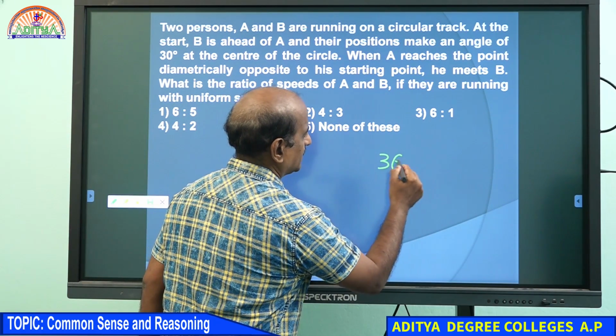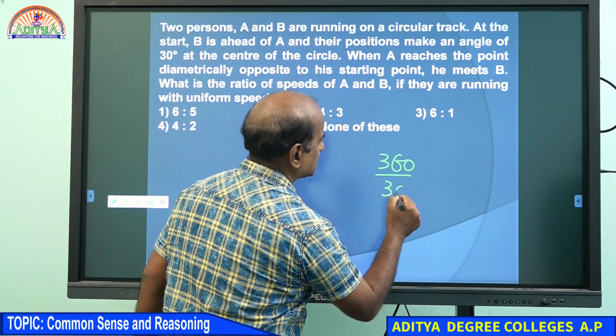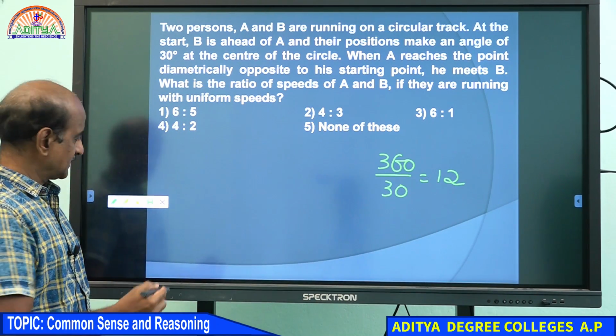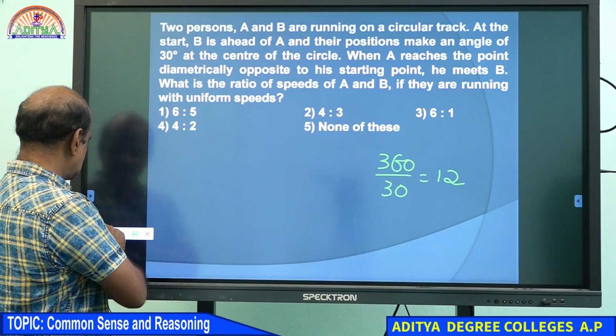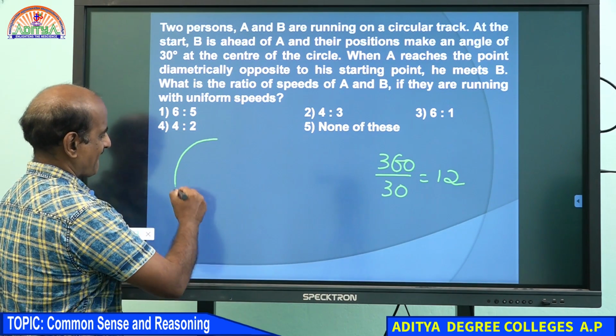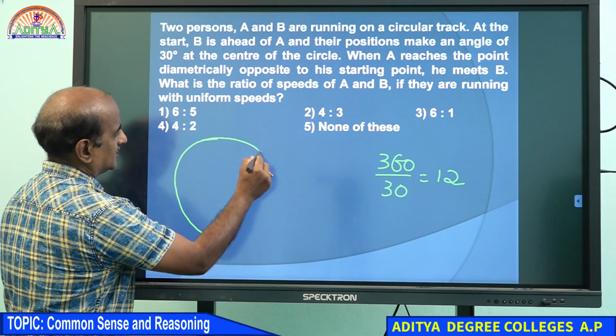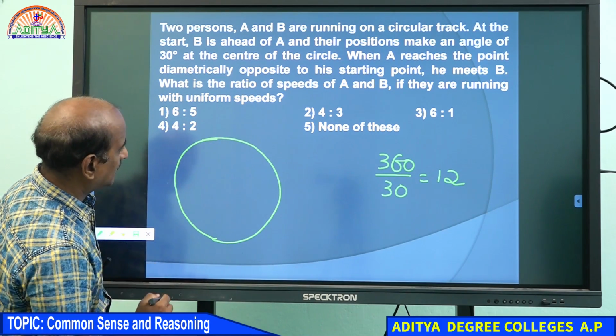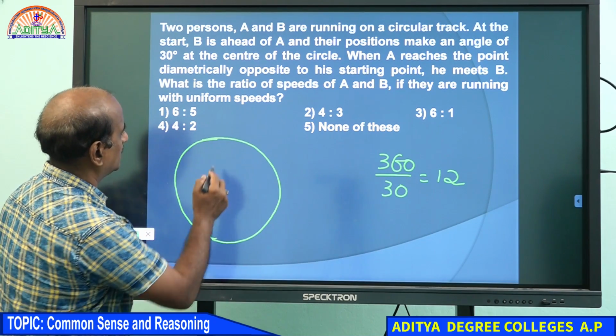You can ask me, sir, why you are dividing that? This is the circle and I am going to divide it into 12 parts.